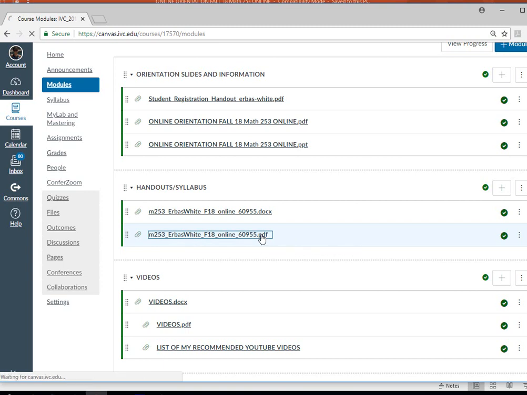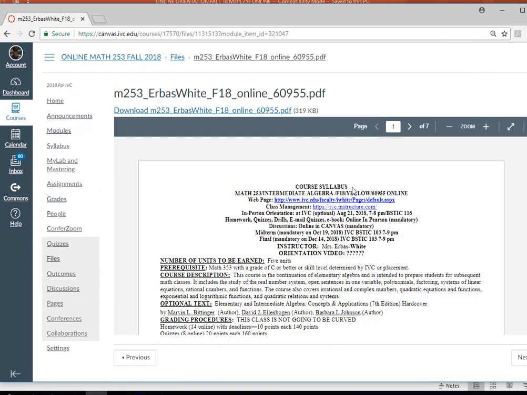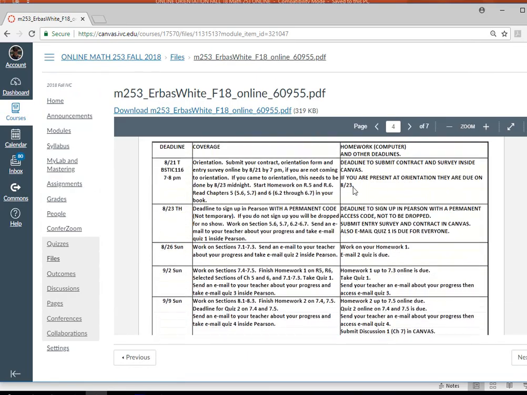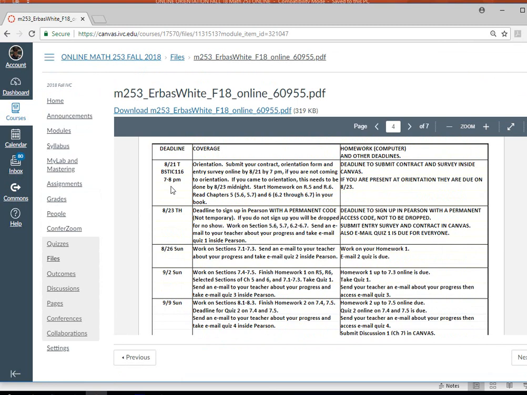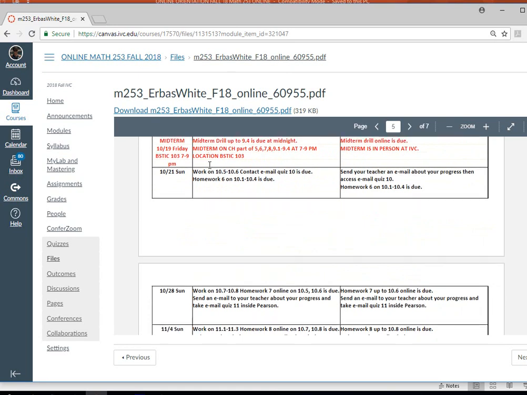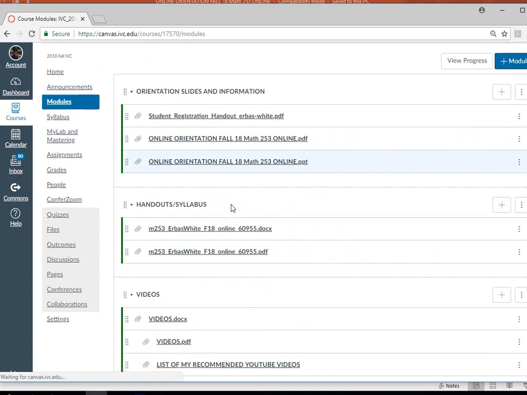It opens up and then you are going to understand everything about how this class runs. And the deadlines are right here, and what you're supposed to finish by that deadline is explained here. And here's your midterm, here's your final exam. So get a printout and put those in your personal calendar.